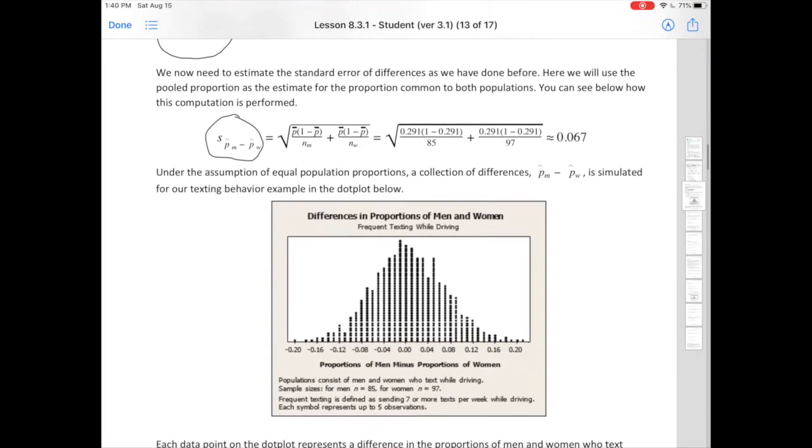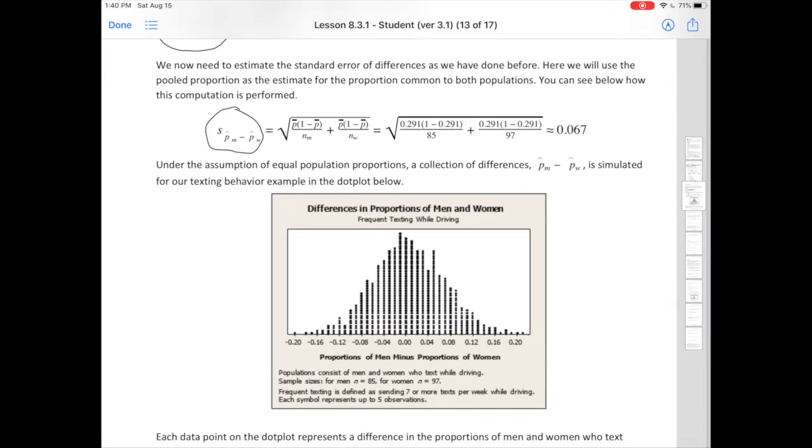Okay, so under the assumption of equal population proportions, a collection of differences is simulated for our texting behavior example in the dot plot below. Why are we assuming that we have equal population proportions? Because remember, we are assuming the null is true.